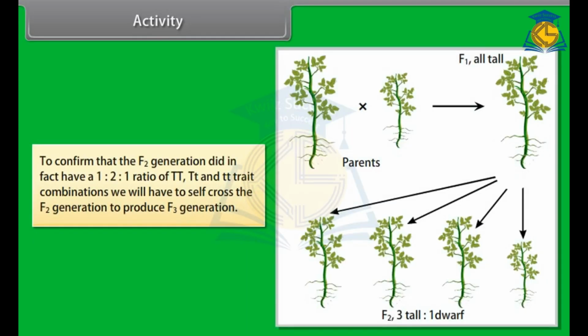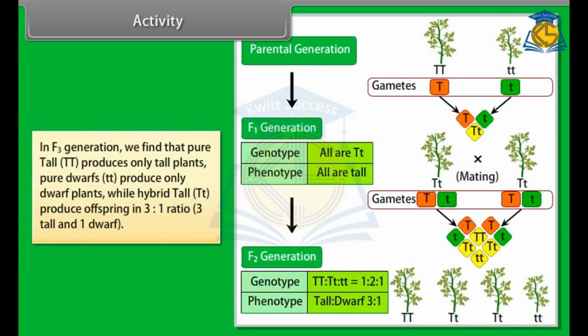Activity. To confirm that the F2 generation did in fact have a 1:2:1 ratio of TT, Tt and tt trait combinations, we will have to self-cross the F2 generation to produce F3 generation. In F3 generation, we find that pure tall, TT produces only tall plants, pure dwarfs, tt produce only dwarf plants, while hybrid tall, Tt, produce offspring in 3:1 ratio, 3 tall and 1 dwarf.